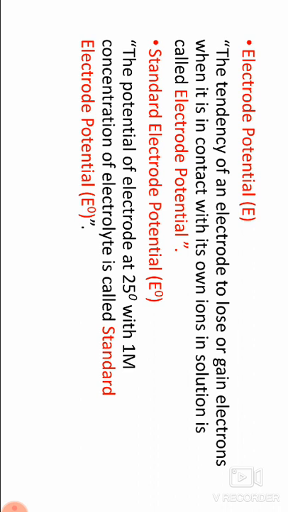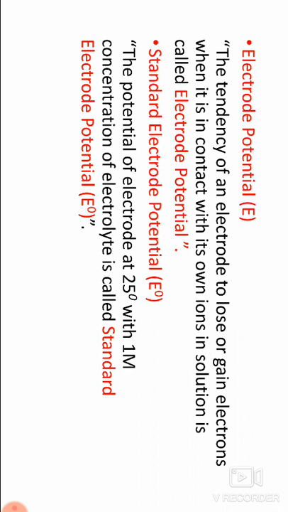The backward reaction is reduction, and the potential concerned with this reaction is reduction potential. The oxidation potential is equal to the reduction potential in magnitude but opposite in sign.